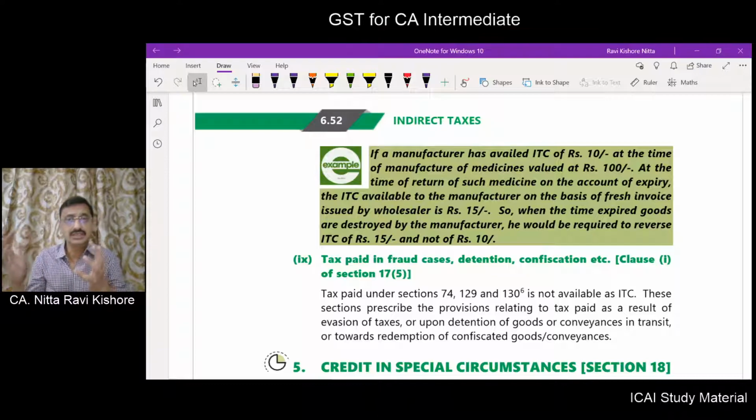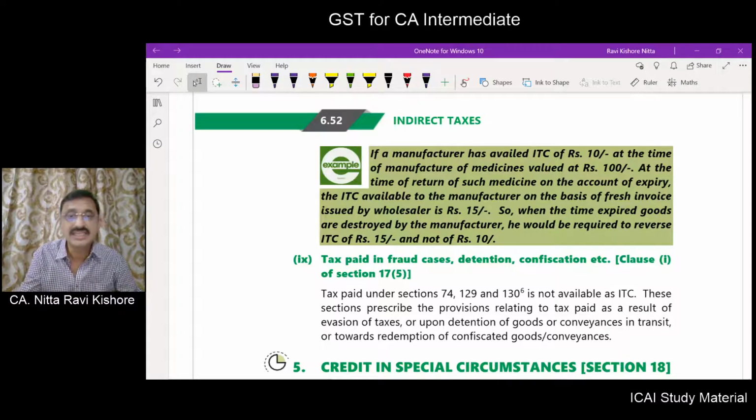So when the expired medicines are returned, there was an invoice to that effect, and he will take that 15. But after 1 month, he has destroyed the expired goods. At the time of destroying, he has to reverse this 15 rupees, but not the 10 rupees, which was the proportionate input at the time of manufacture.